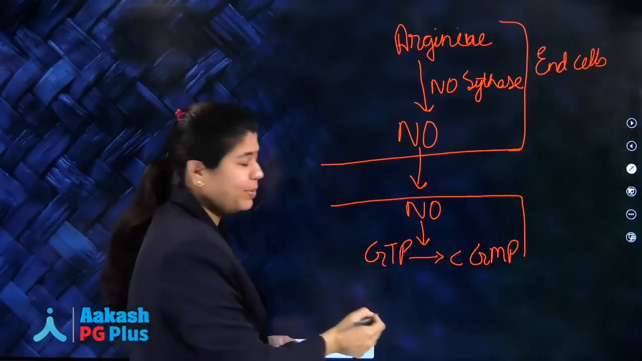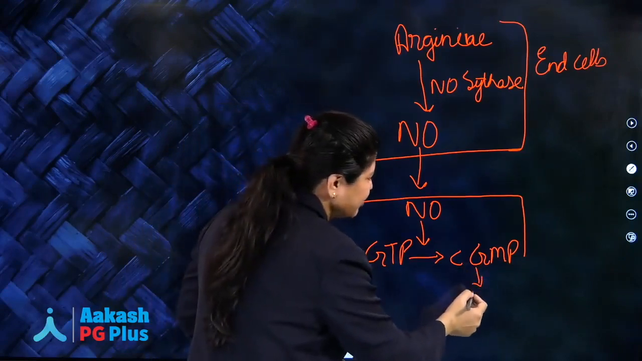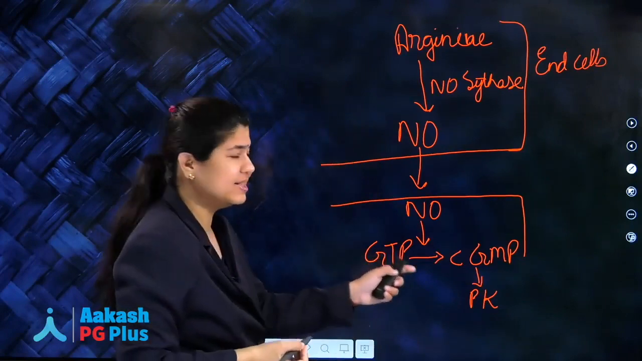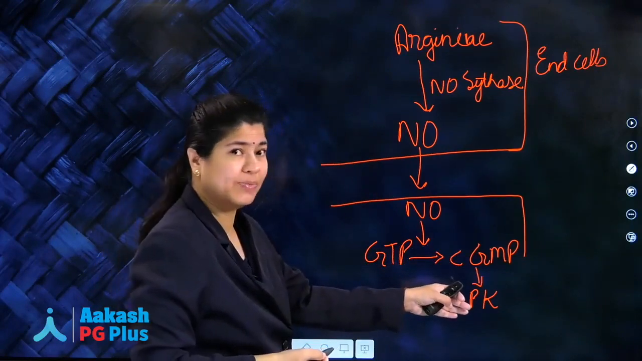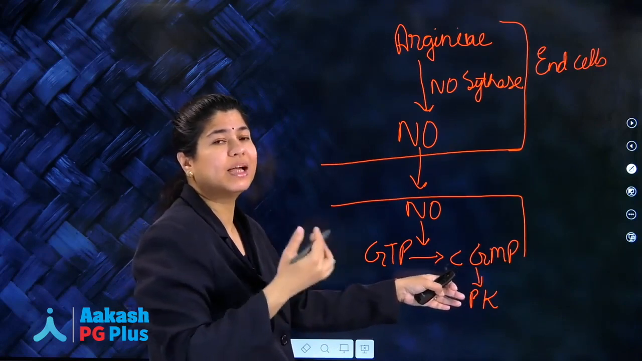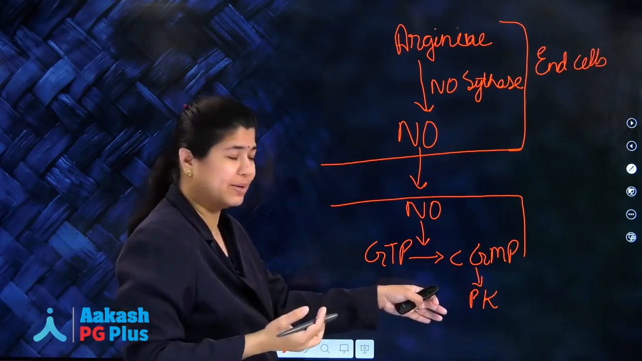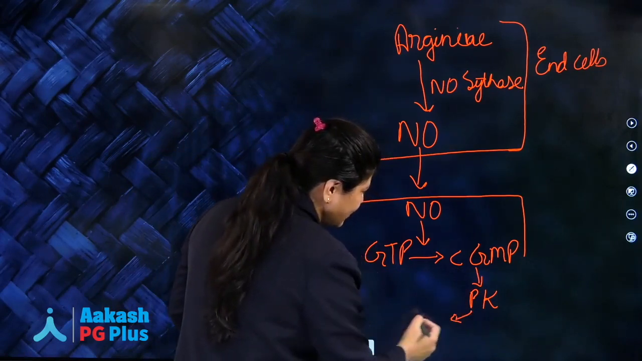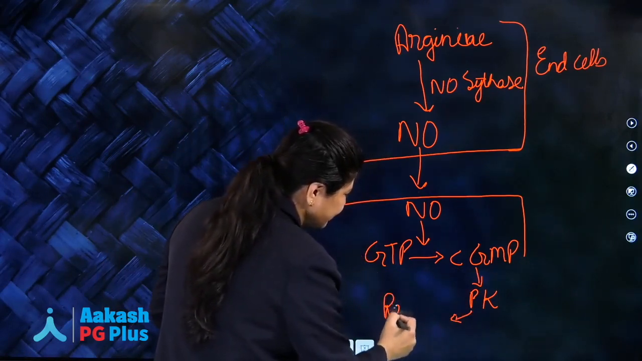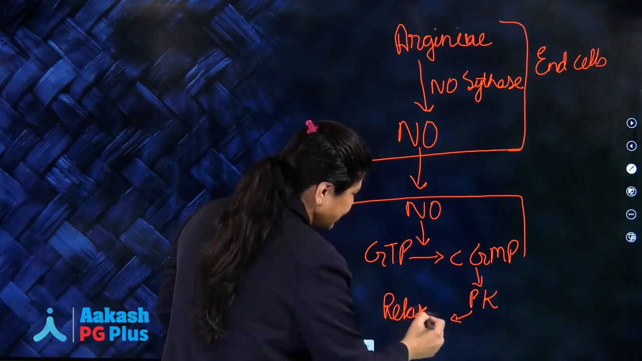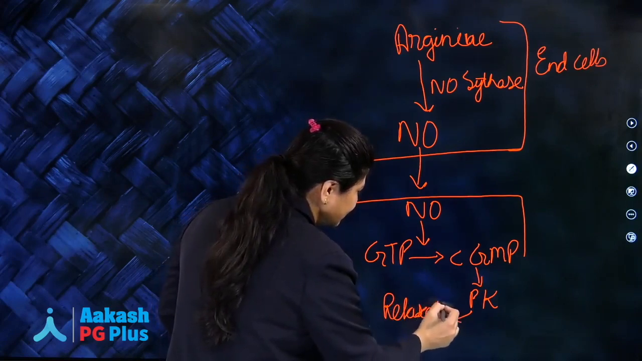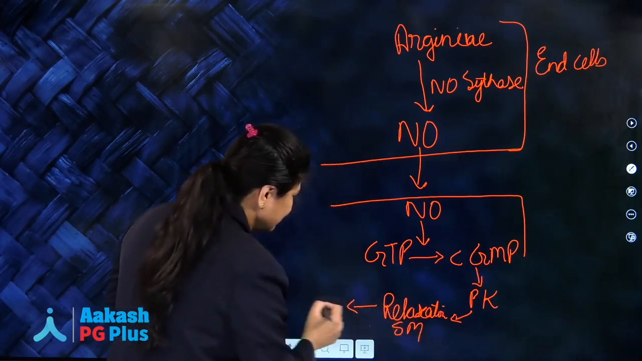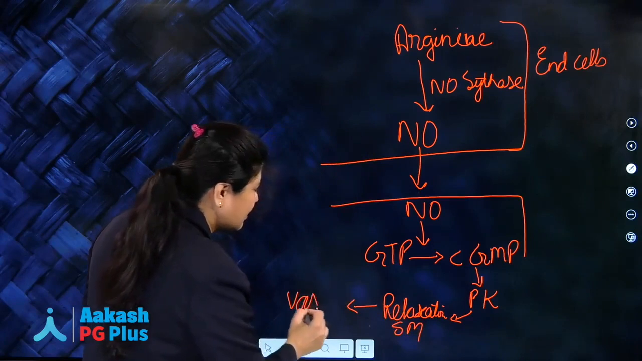Now this cGMP activates the protein kinases. Which protein kinases? cGMP-dependent protein kinase, in the same way as cAMP-dependent protein kinase gets activated, right. Now this protein kinase will cause relaxation of the smooth muscles, and this leads to vasodilation, right.